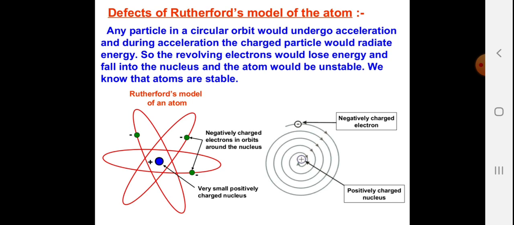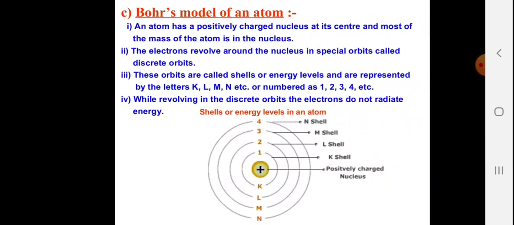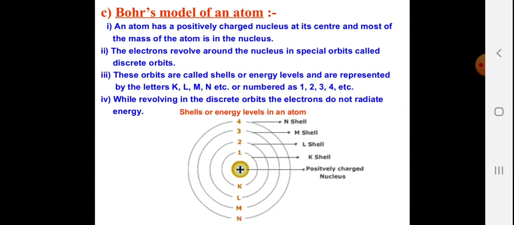The Rutherford model of the structure of an atom was corrected later by Bohr's model of the atom. In that, the electrons are not accelerating, but are just revolving around the nucleus in different imaginary orbits or clouds. Bohr's model of an atom. An atom has a positively charged nucleus at the center, and most of the mass of the atom is inside the nucleus, because we have already ignored the mass of the electrons.